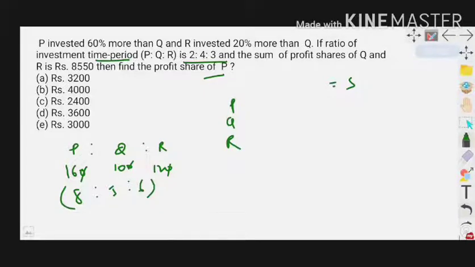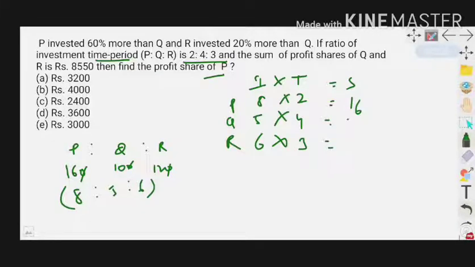From these two we should definitely get the shares of these three persons. So investment into time period equals share. What are the investments of these three persons? 8:5:6, and the time periods given in the question are 2:4:3. 8 2s are 16, 5 4s are 20 and 6 3s are 18.